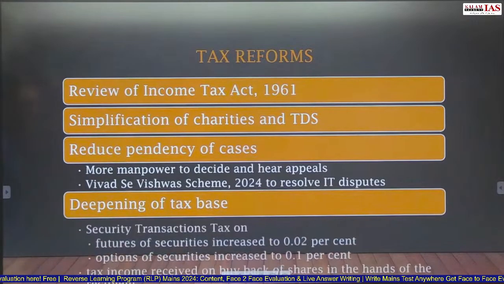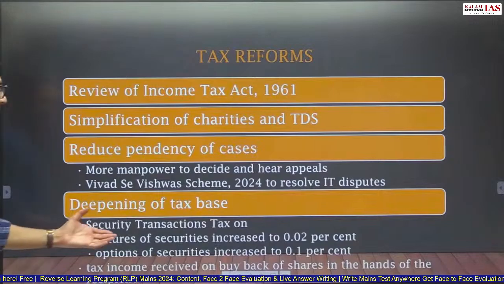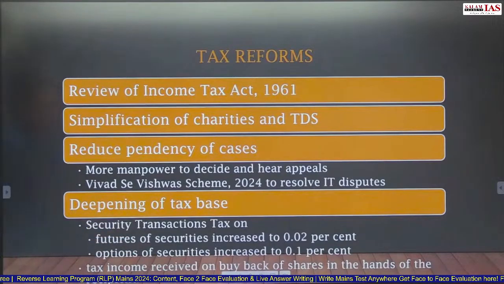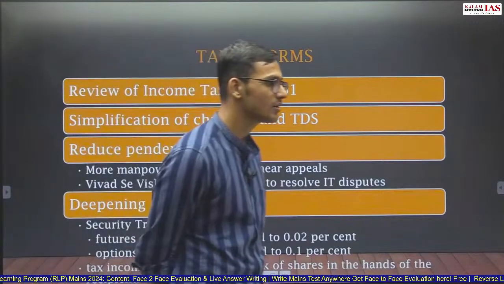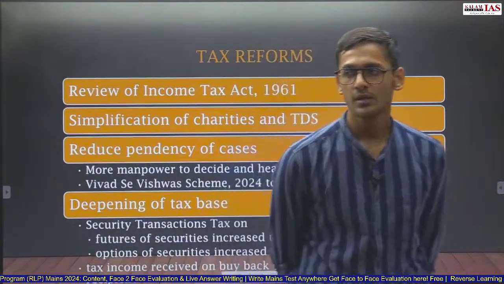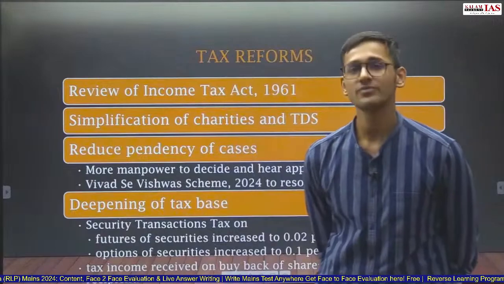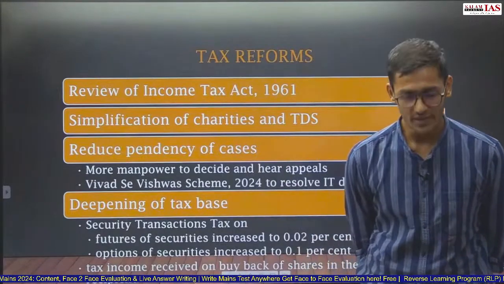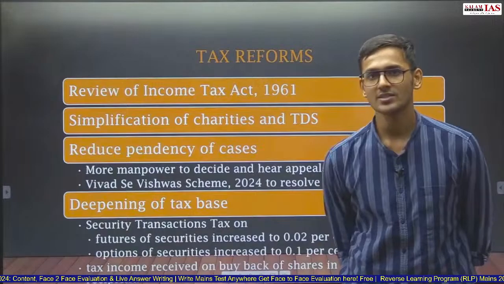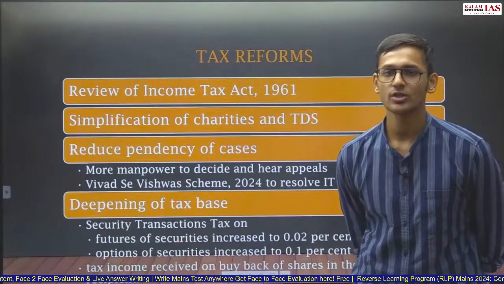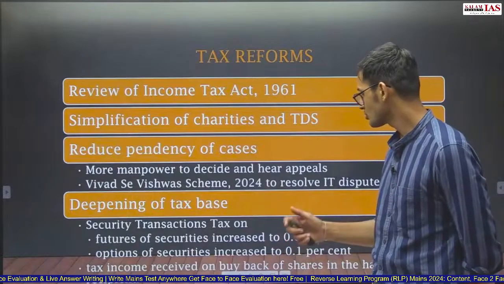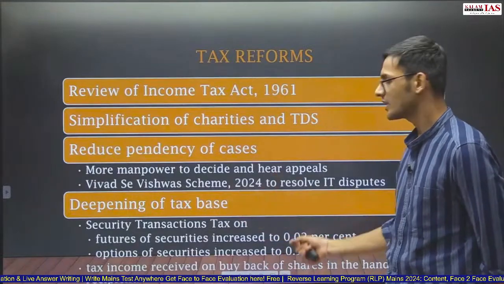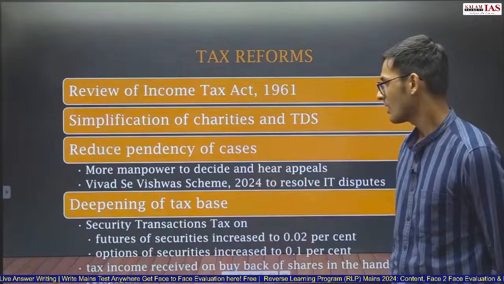Deepening of the tax base is also done. For example, security transaction tax on futures and options. Futures and options are two types of derivatives. So security transaction tax on futures and options has been increased. For futures, it has been increased to 0.02%. For options, it has been increased to 0.1%.